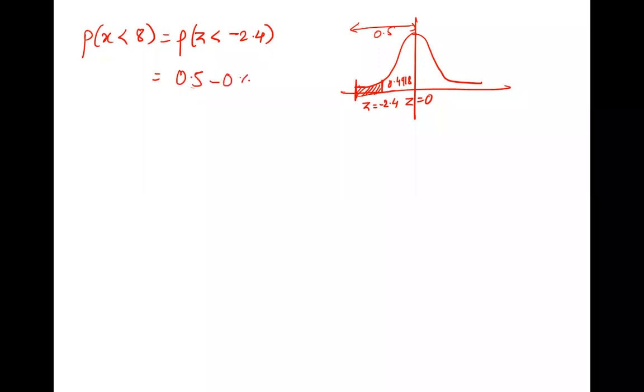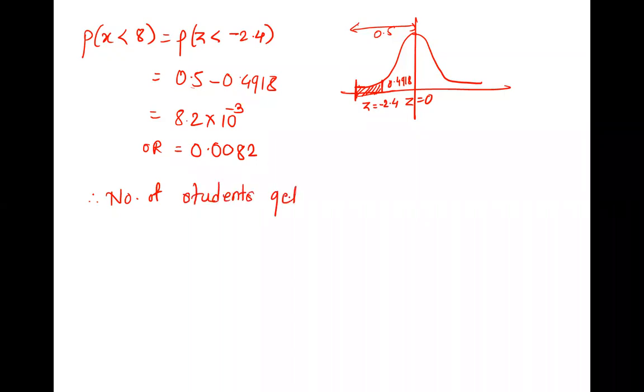That is 8.2 into 10 raised to minus 3, or 0.0082. Both are okay.